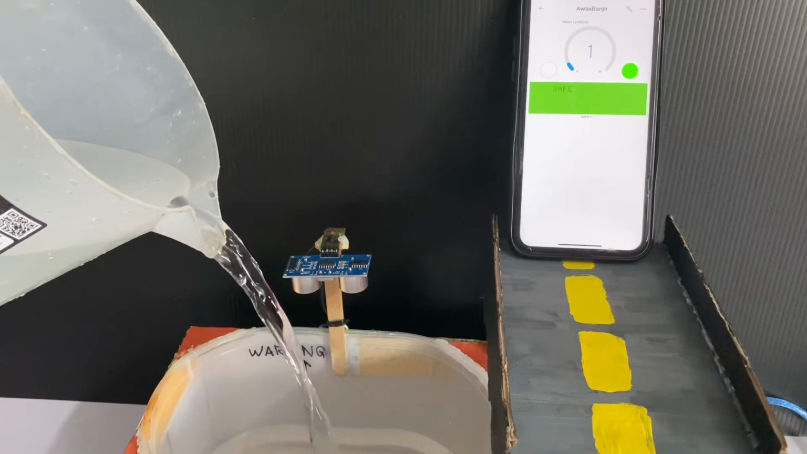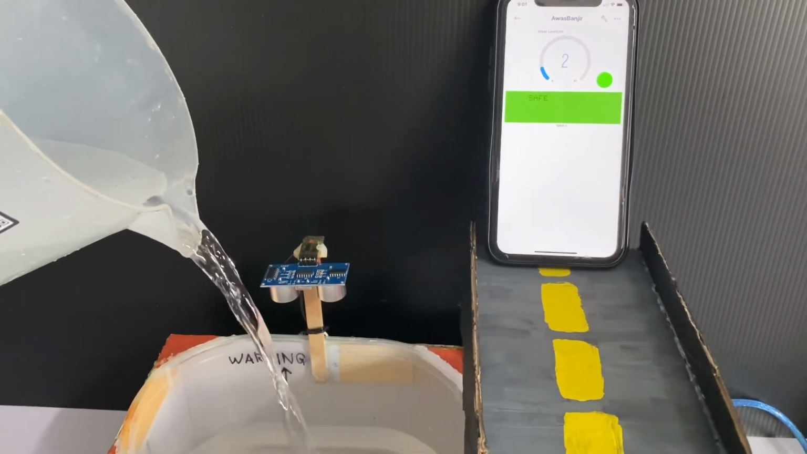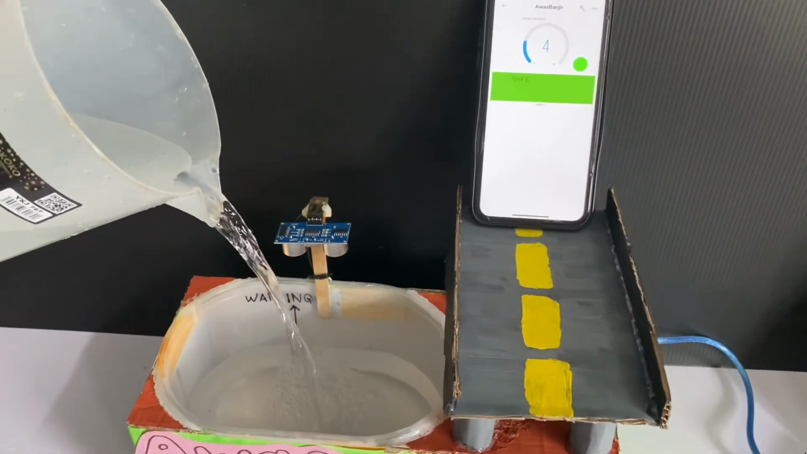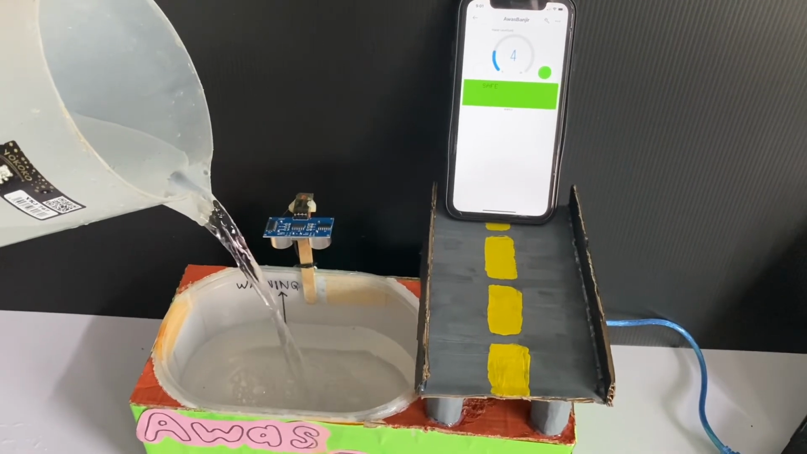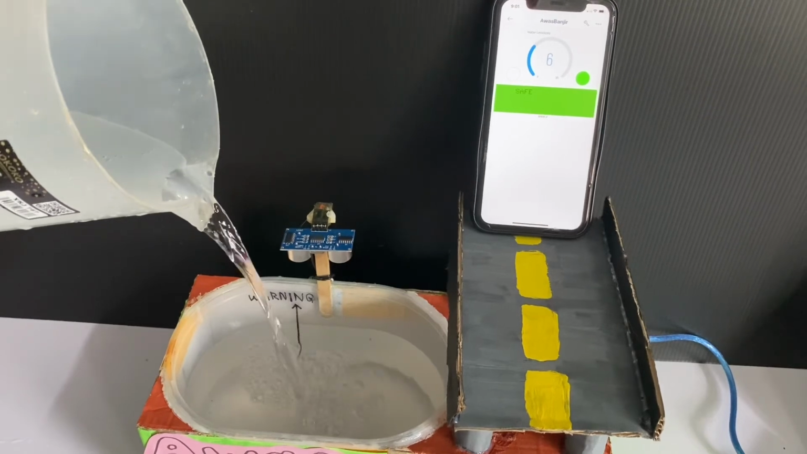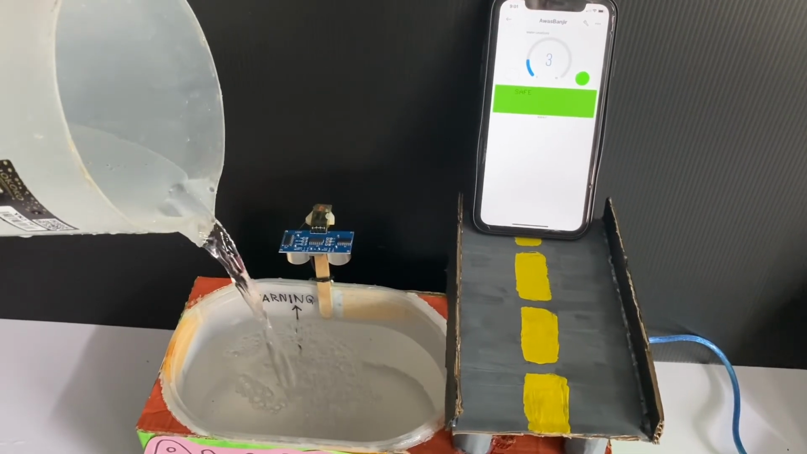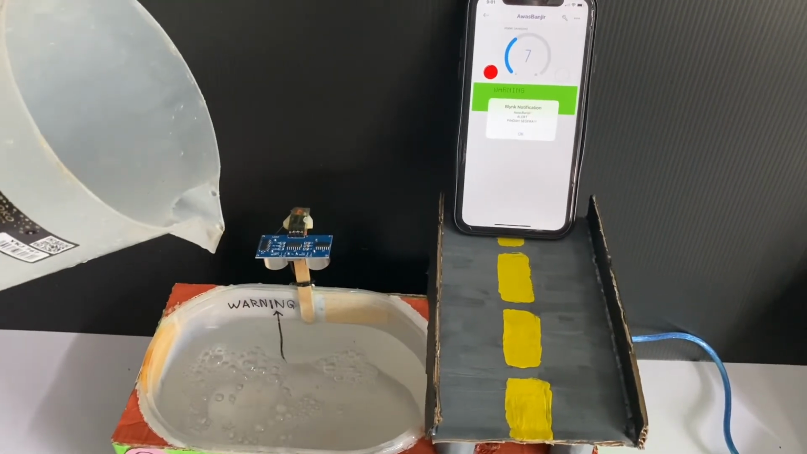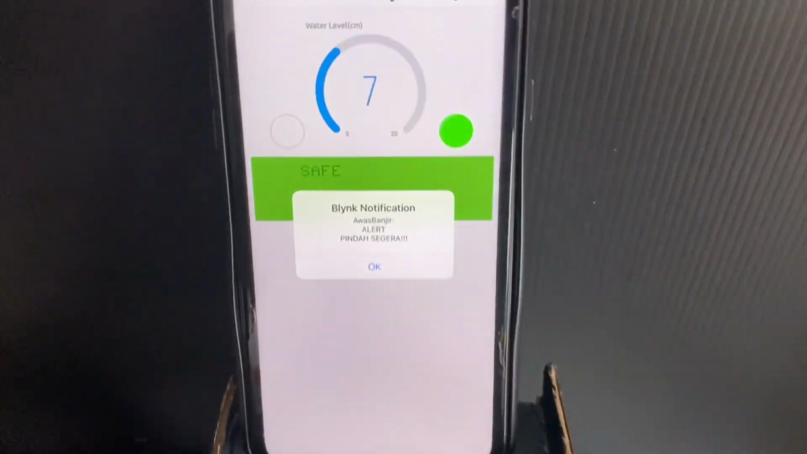As you guys can see in the Blynk mobile app, it got a speedometer and a green LED with a display that is displaying safe. So it's going to the warning level. Warning level, red LED and notification will pop up.